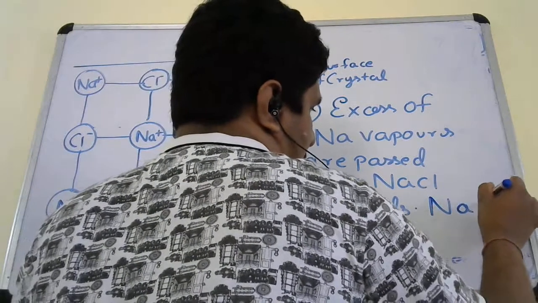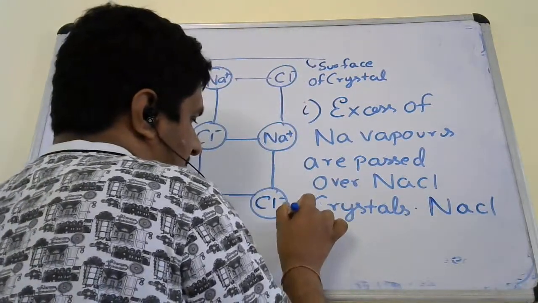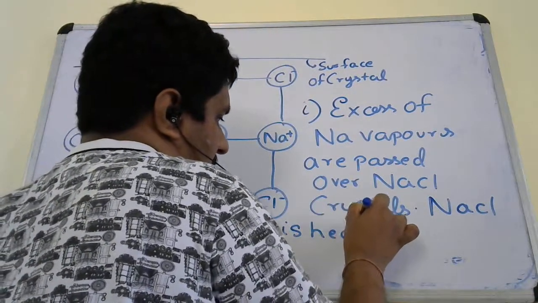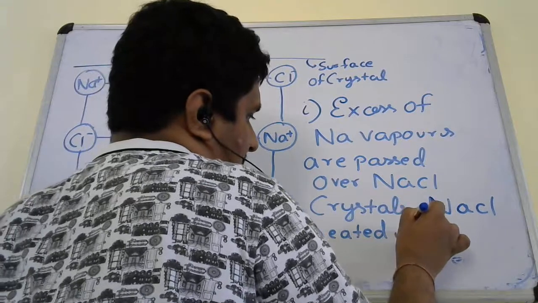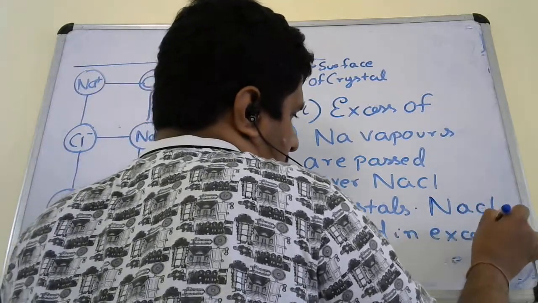In other words, NaCl is heated in the presence of excess sodium vapor.